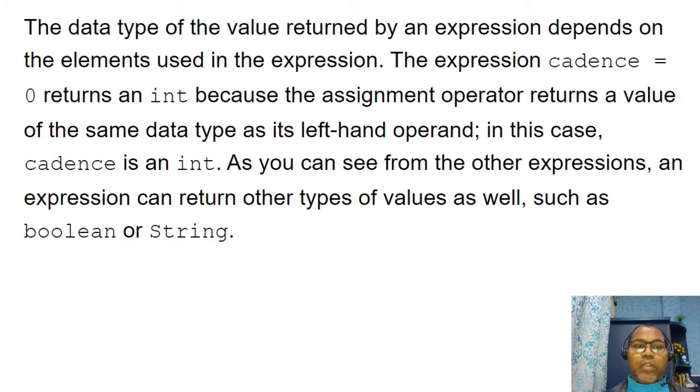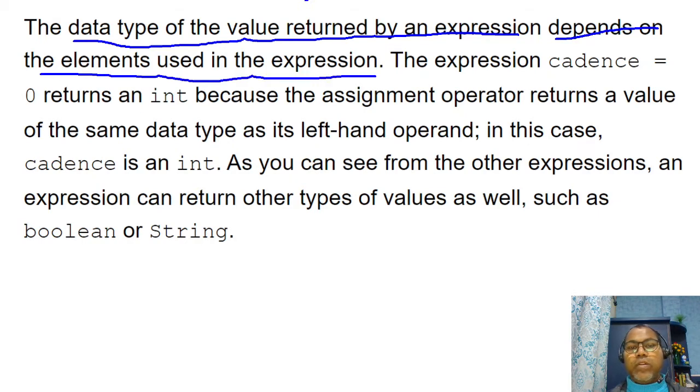If we talk about it in detail, using the same example, the data type of the value returned by an expression depends on the elements used in the expression. So what kind of value an expression returns depends on what kind of variables are used.